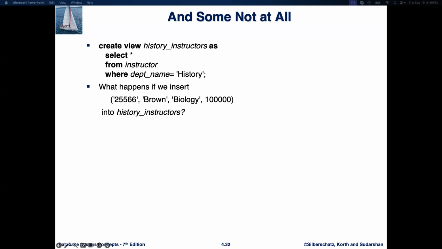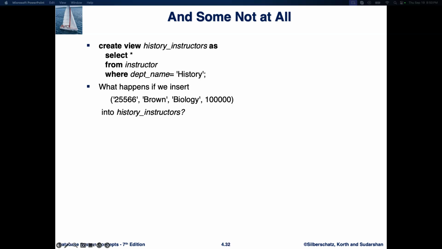Let's break down what happens. Department mismatch. The view history_instructor only includes instructors from the history department. However, the record we are trying to insert has a department name of biology. Since the view is filtered to only show the history department members, trying to insert someone from biology contradicts the view's condition. As a result, this insert will likely be rejected by the database system.